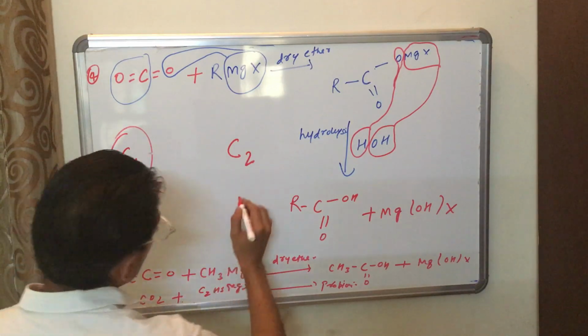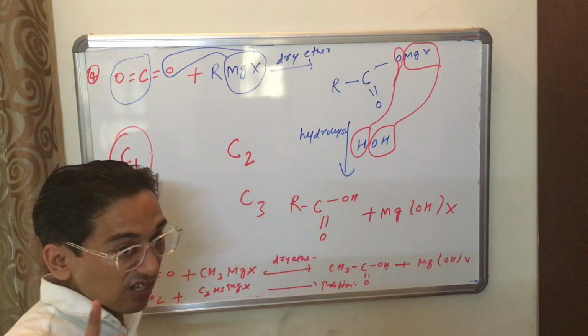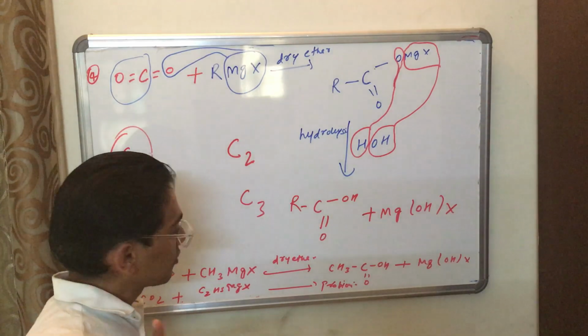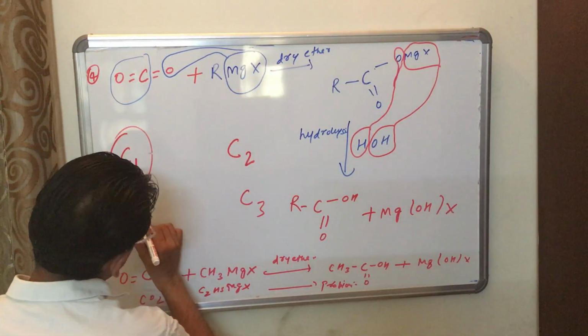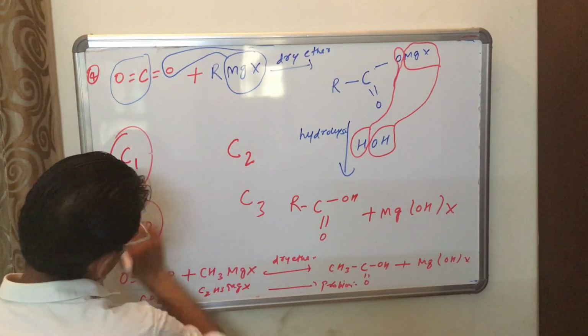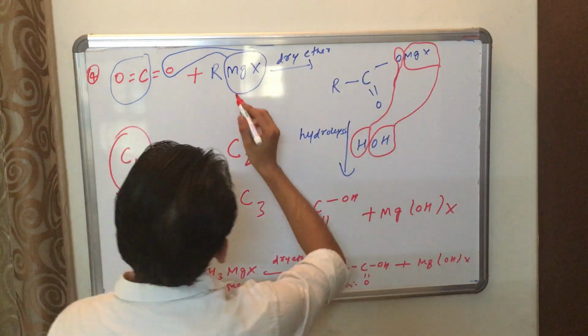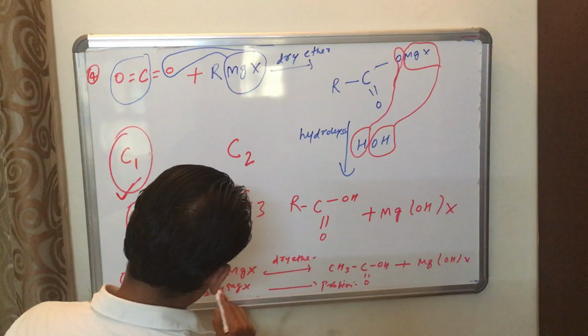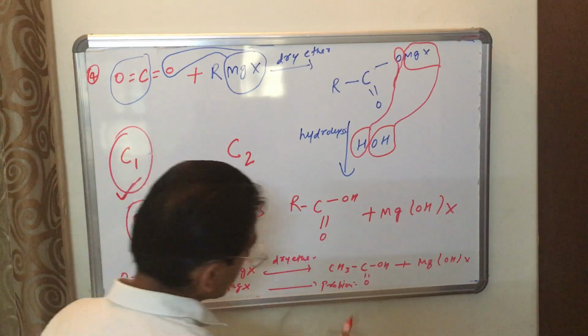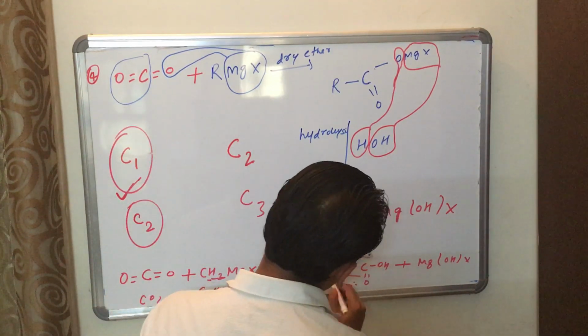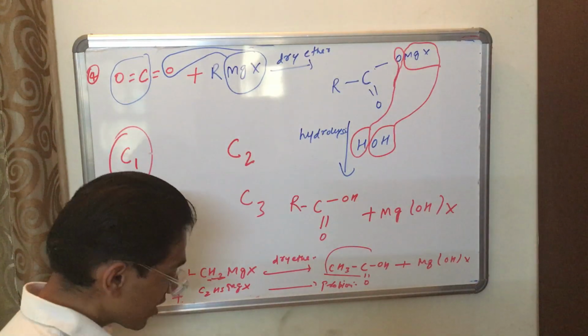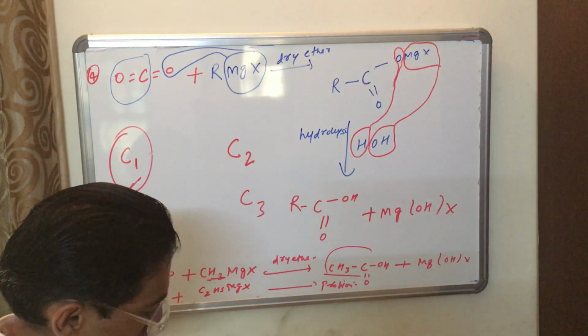If you want a product of 3 carbon, the Grignard reagent will have 2 carbon. Just see here, one carbon, but I get a product of 2 carbon. So it is very easy to ascend the series.